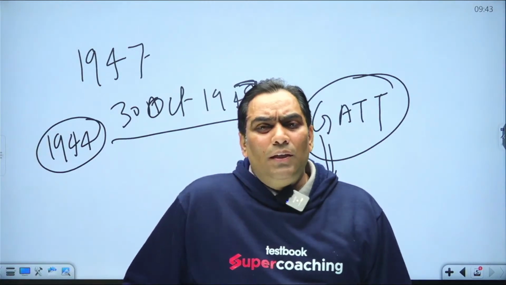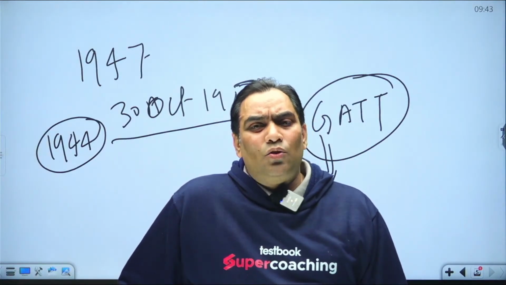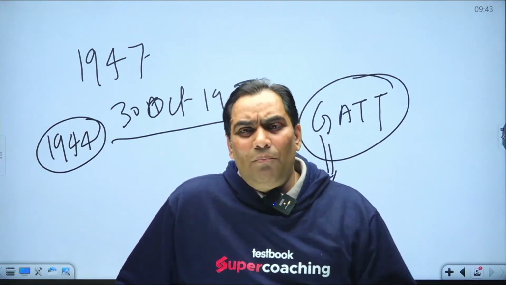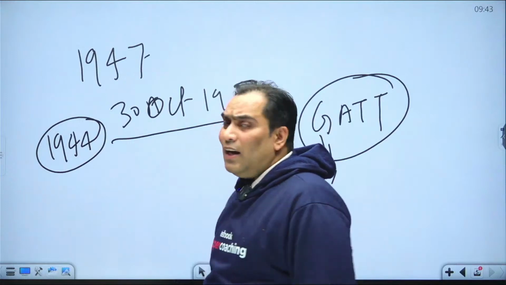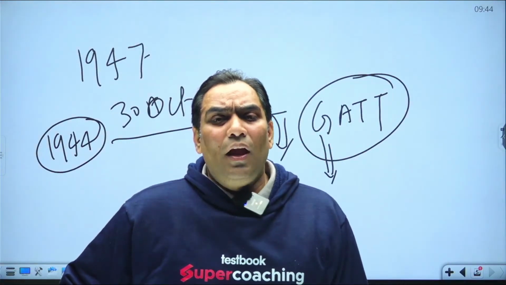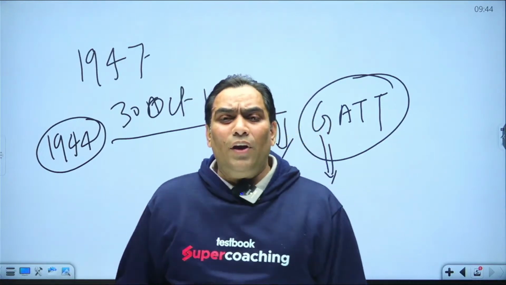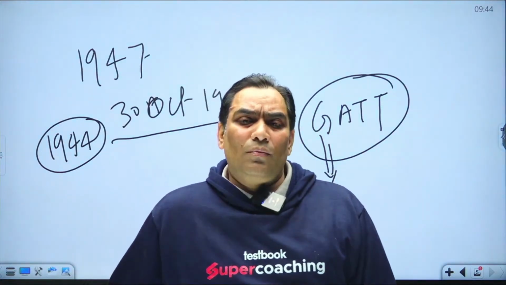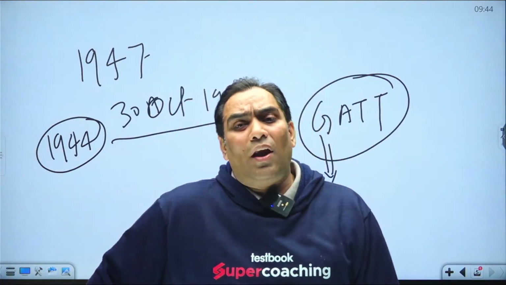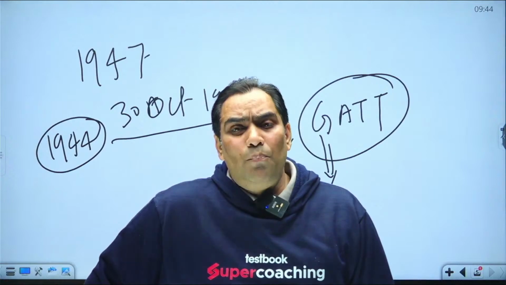So in between, the world community at last thought to proceed with an agreement. That's why in 1947, a conference took place in Havana, known as the United Nations Conference on Trade and Employment.